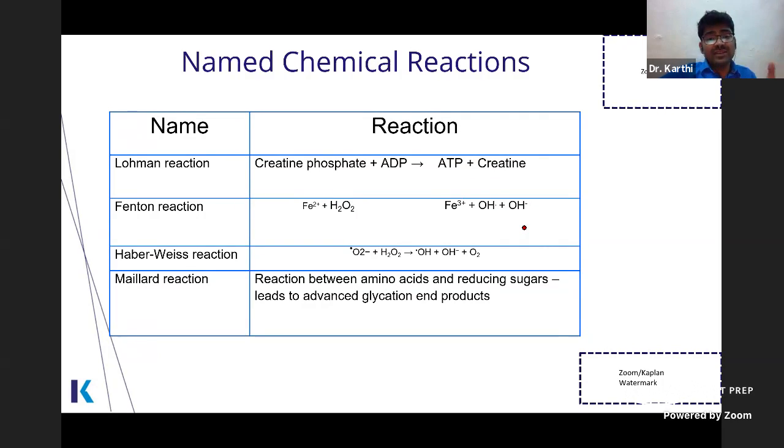So Fenton reaction is responsible for the toxicity of iron. When iron accumulates, the free iron will convert H2O2 into your toxic hydroxyl radical. The one where the dot is there, that is the radical. Hydroxyl radical is the most potent free radical. In the exam they can ask among the oxygen radicals, remember it is the hydroxyl radical which is most toxic.